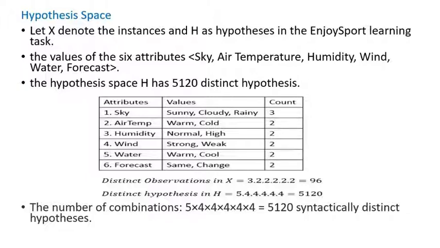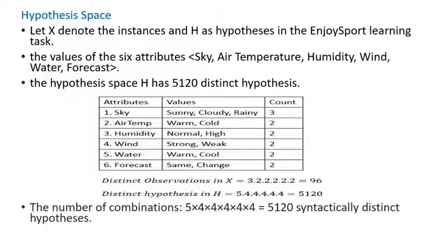For example, we are given the structure of attributes, values and counts. The attributes are sky, air temperature, humidity, wind, water, and forecast. The values for sky are sunny, cloudy, rainy, which describe the behavior of the sky. The number of distinct instances in X is 3 times 2 times 2 times 2 times 2 times 2, which is equal to 96.